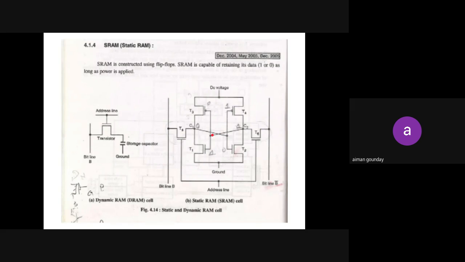Now see, what input can I give? The input can either be 0 or 1. When I say 0, it means the input is low, and when I say 1, the input is high. Are you aware of this from digital? Bit low means 0 and bit high means 1.